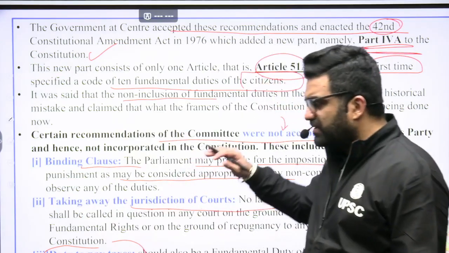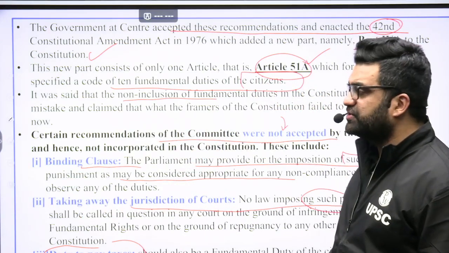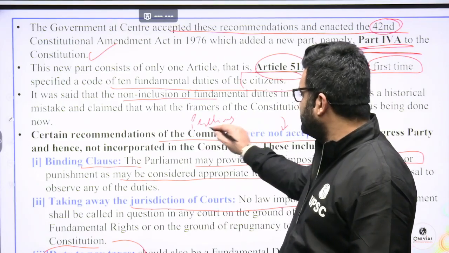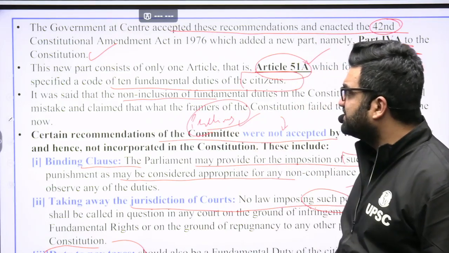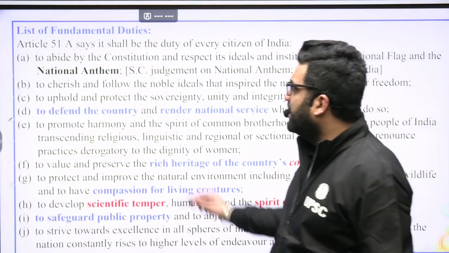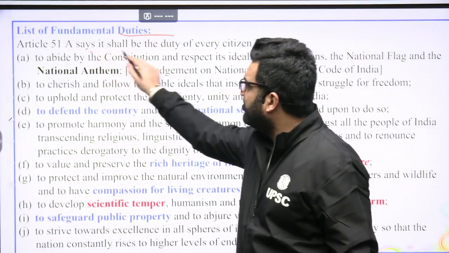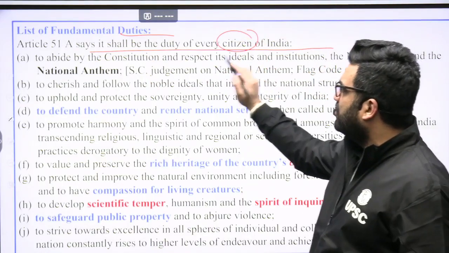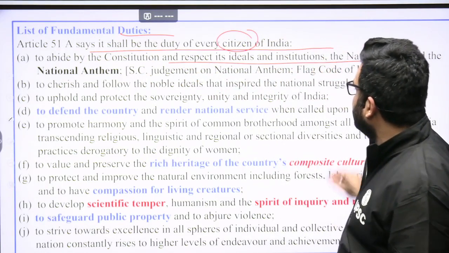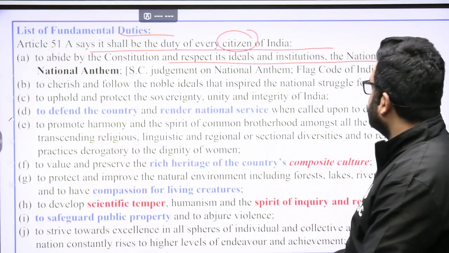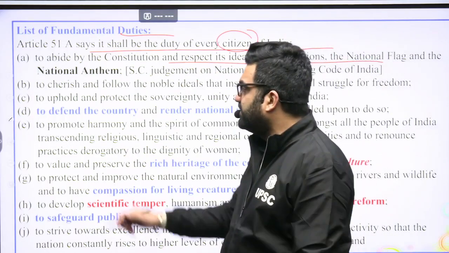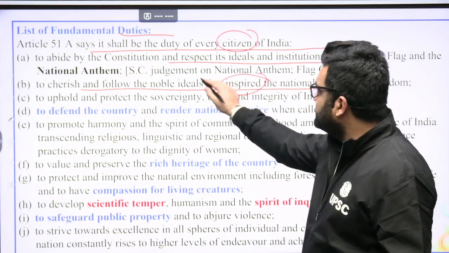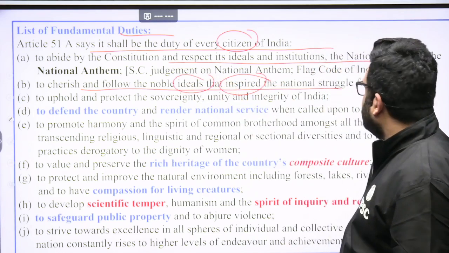Okay, so there are pretty many views that I would want to share, but in some other lecture. Right now we are revising for prelims. I will confine myself only to the facts and the relevant part only. List of fundamental duties. Article 51A says it shall be the duty of every citizen of India to abide by the constitution and respect its ideals and institutions, the national flag, the national anthem, to cherish and follow the noble ideals that inspired the nation's struggle for freedom.